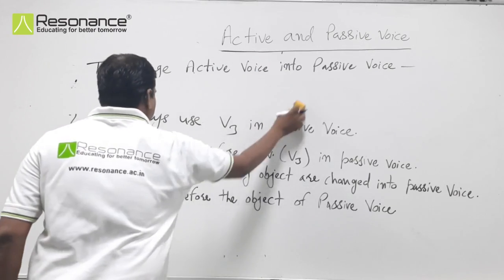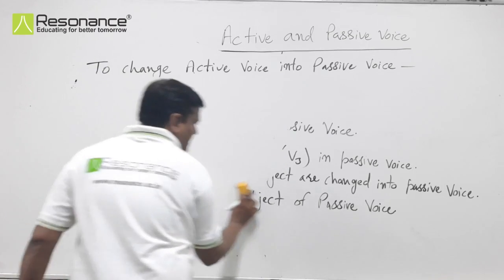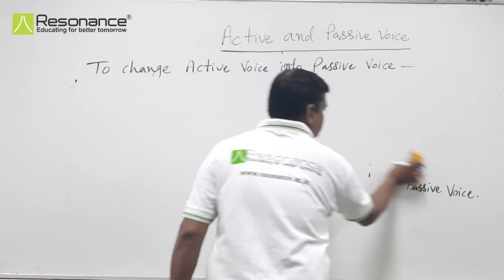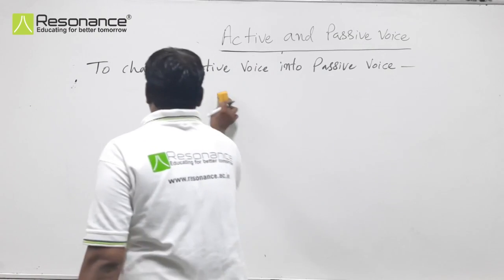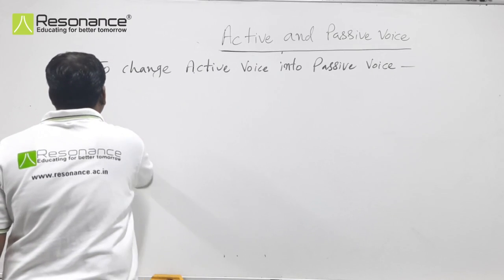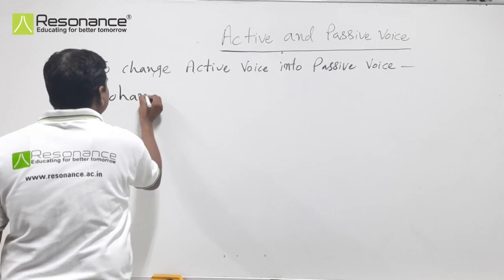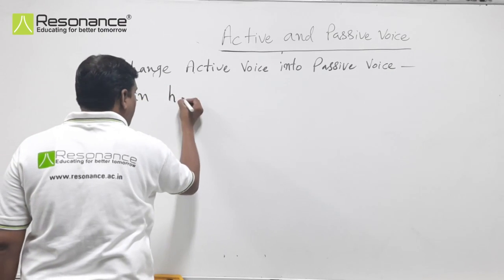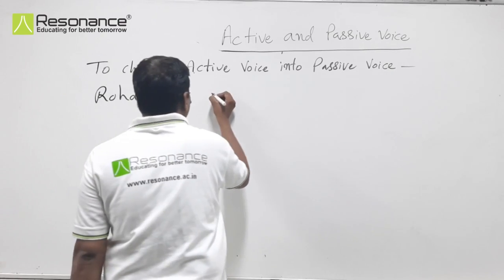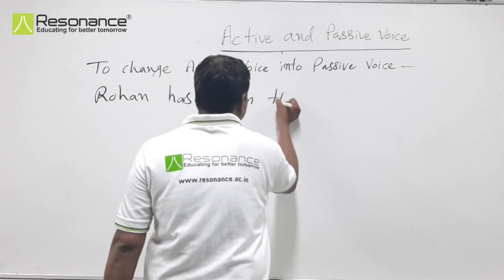Let me write some examples of passive voice. Like I have a sentence, Rohan has broken the chair.